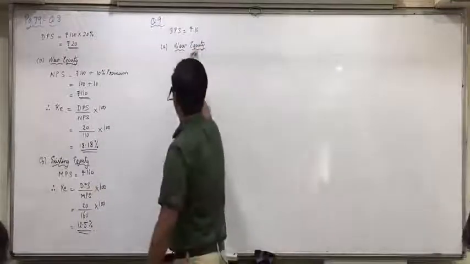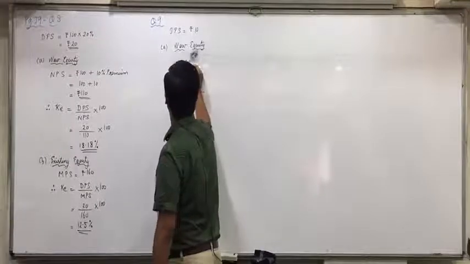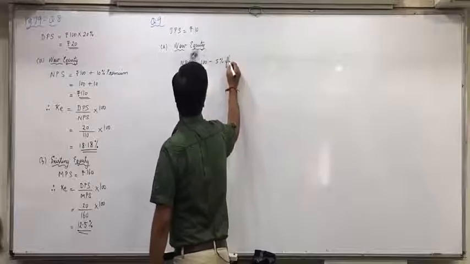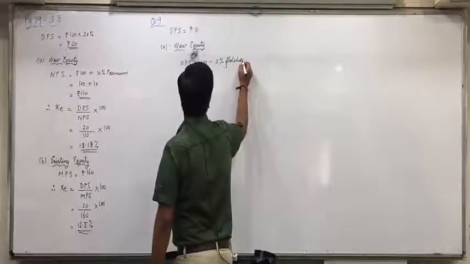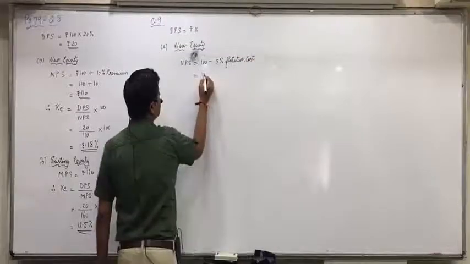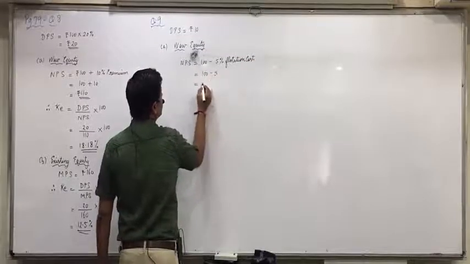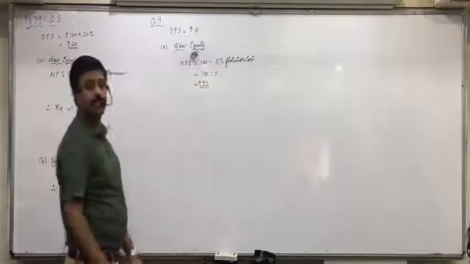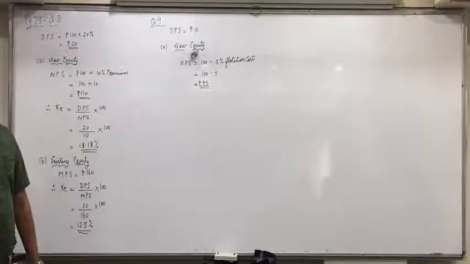For new equity, how will we take the net proceeds per share? 100 minus 5% flotation cost. So 100 minus 5, 95. Any confusion in this?